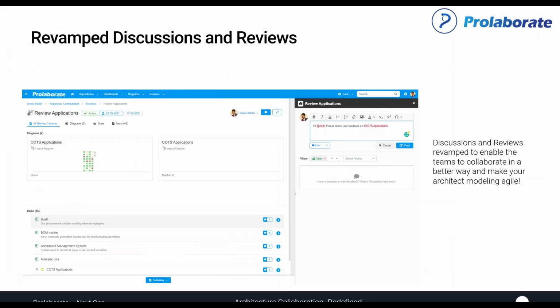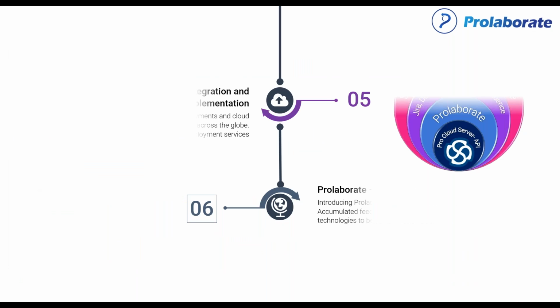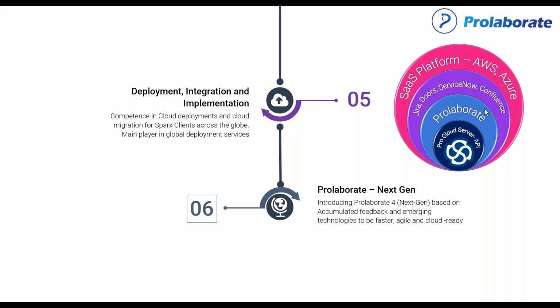I'll go very quickly to my very first slide, which showed the platform like this now, with EA at the crux, the Pro Cloud Server API, which is the REST API for integration with other tools, and Collaborate, which builds on it and gives us the ability to integrate with Jira, Doors, ServiceNow, Confluence and other tools that could be used by the teams. And now the whole platform is also cloud ready. So this represents what the EA platform currently enabled through Pro Cloud Server and Collaborate looks like.